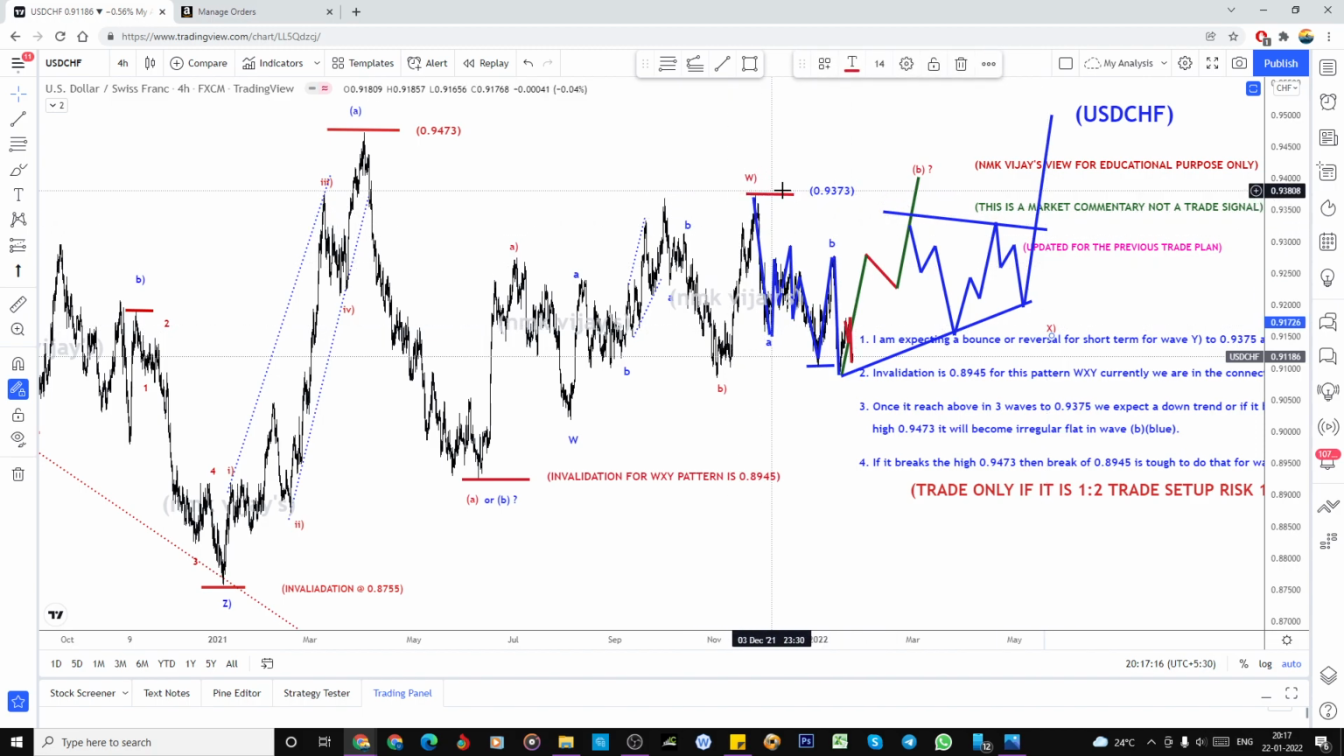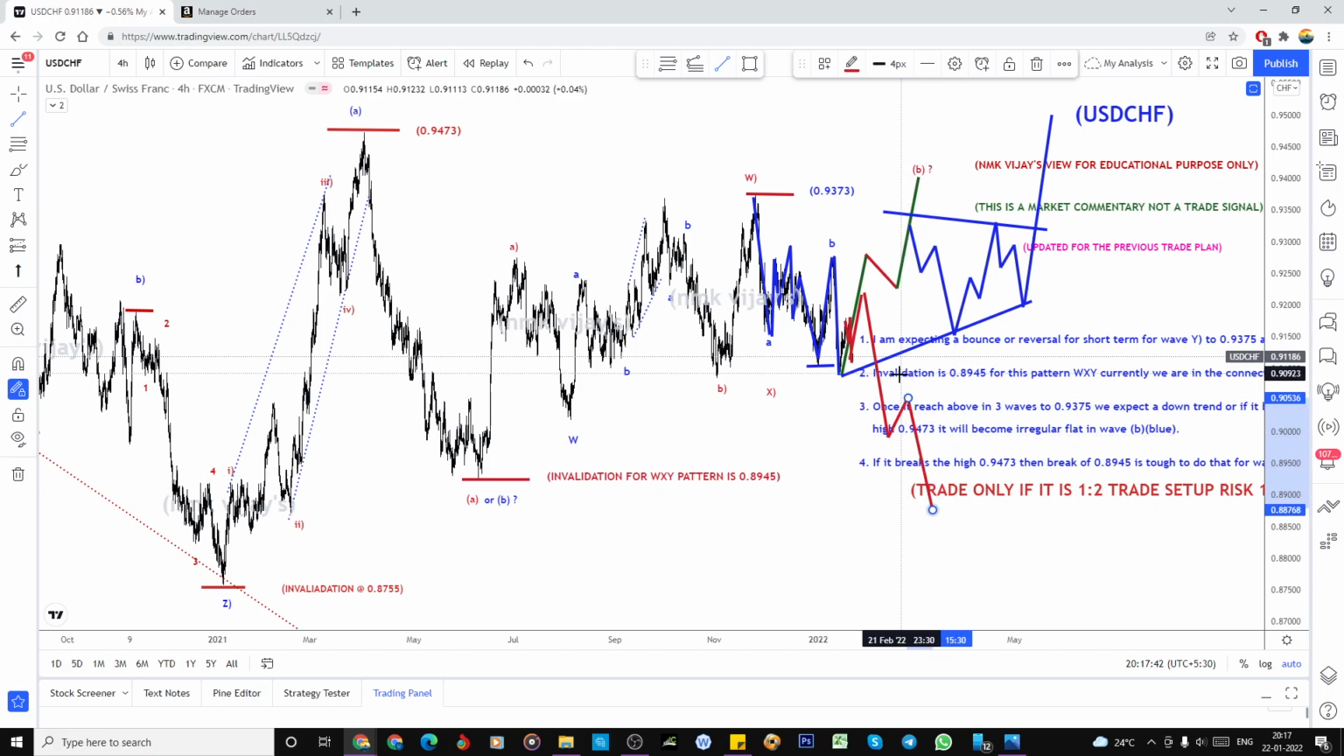Otherwise, if it breaks the high, and then again breaks down to the downside, we can also make it a running flat in X, and one more three-wave structure may happen. But I am looking only for the possibilities for the bullish. But one more view is whether it is going to make a three-wave, and this may happen.